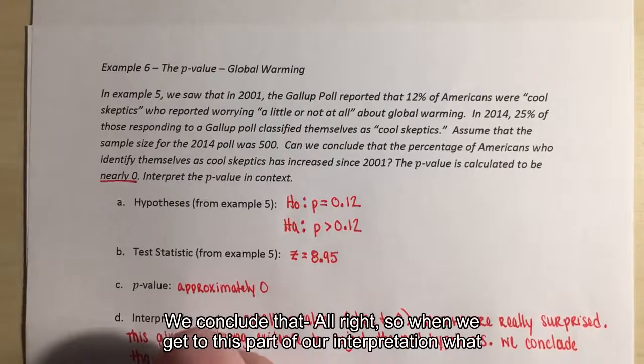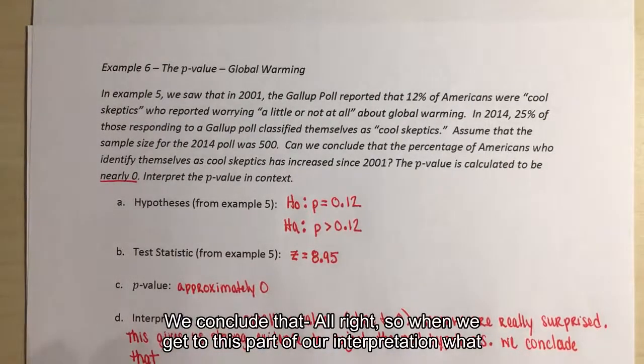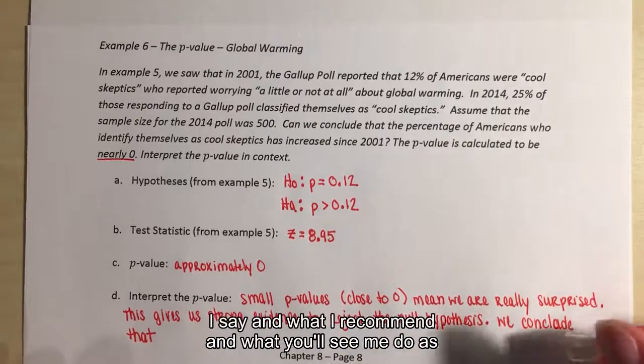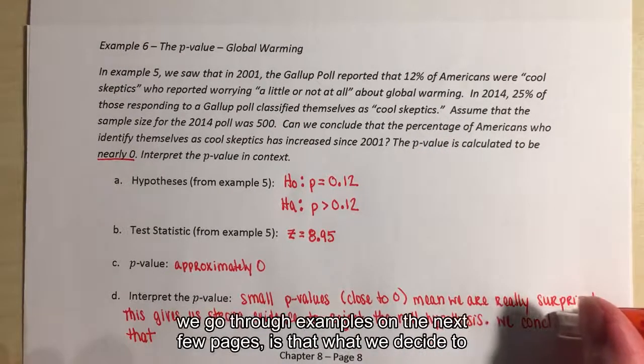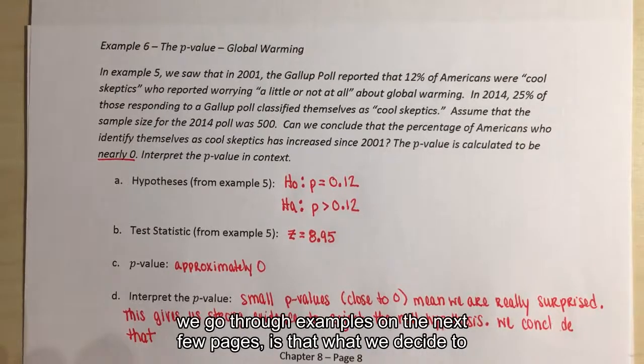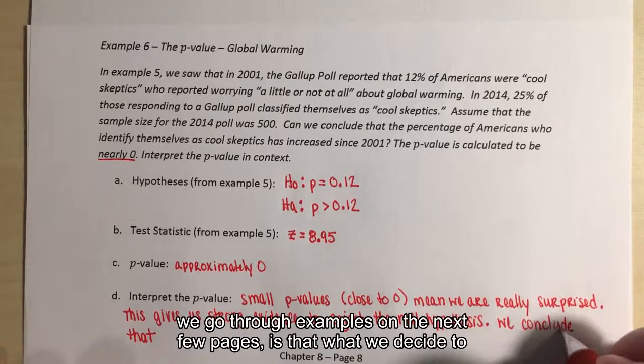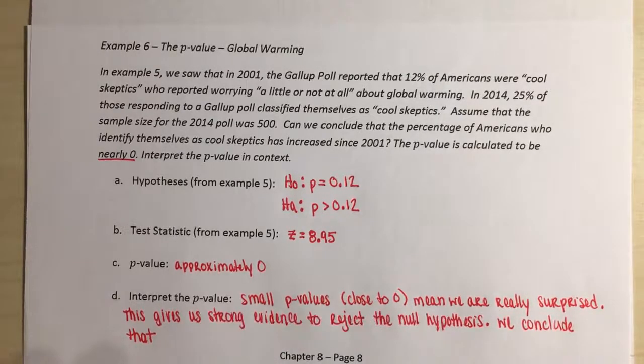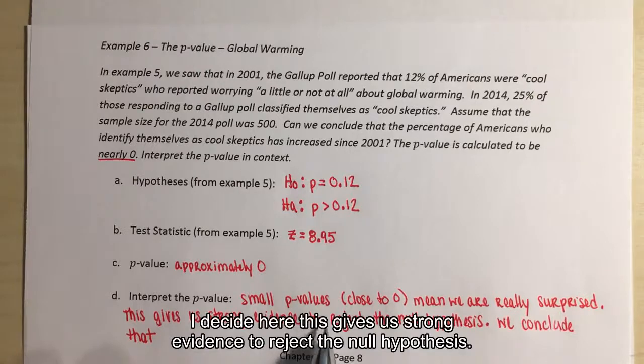That, all right, so when we get to this part of our interpretation, what I recommend and what you'll see me do as we go through examples on the next few pages is that what we decide to do about our null hypothesis, I'm actually going to mark in my problem. So I just said here, this gives us strong evidence to reject the null hypothesis.